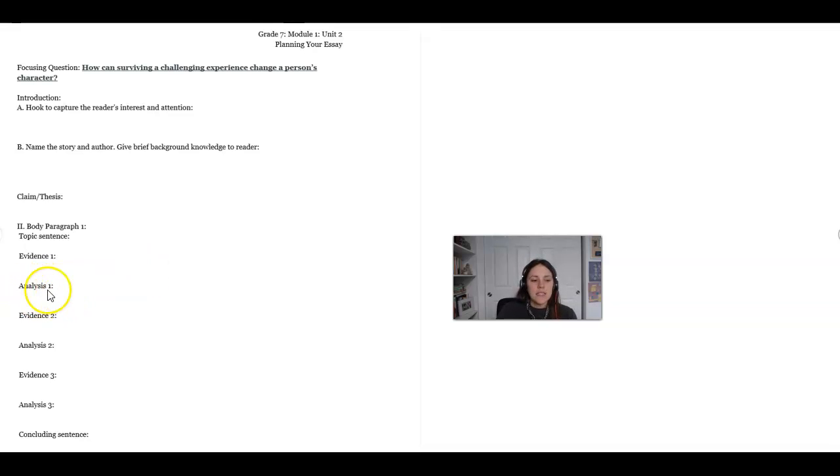The analysis means that's where in your own words you're describing this quote and how it shows that the character improved from that challenge. So that's where you are saying in your own words, connecting the dots for the reader, how this evidence is showing that the character became a better person. Okay, and do the same thing for another piece of evidence and maybe even a third piece of evidence if you could find one. And then a concluding, ending sentence to that paragraph.